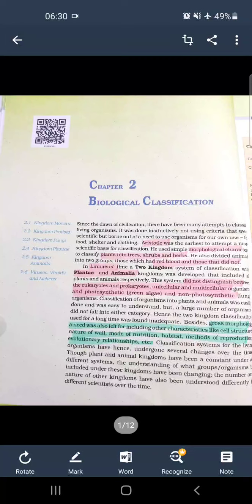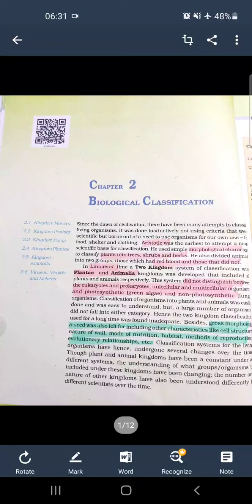Biological classification. Aristotle was the earliest one to attempt to group the animals into classes, and he divided the plants into trees, shrubs, and herbs. Then Linnaeus divided the animals into Plantae and Animalia, a two kingdom system. So he did not distinguish between eukaryotes and prokaryotes, unicellular and multicellular, and photosynthetic and non-photosynthetic.